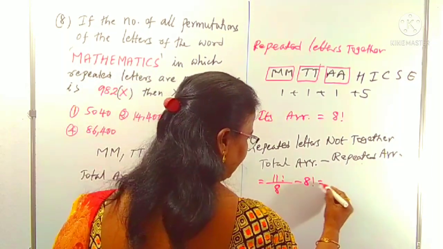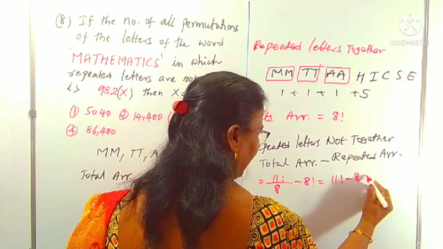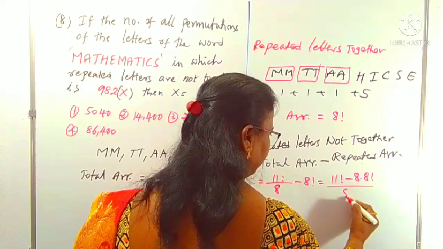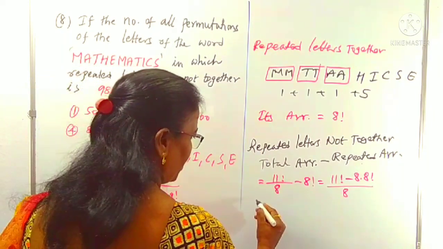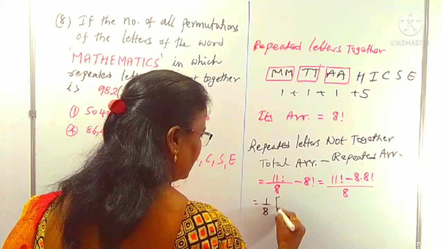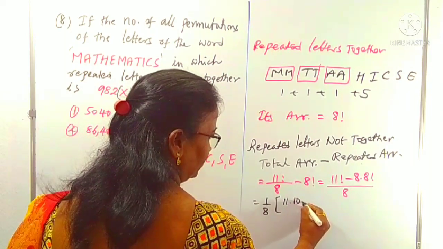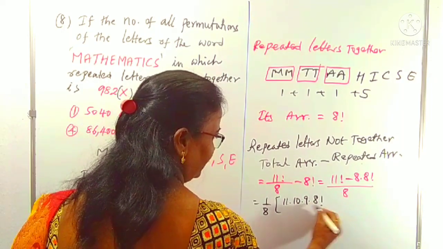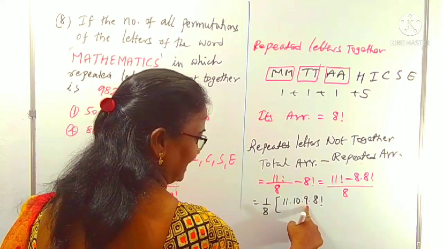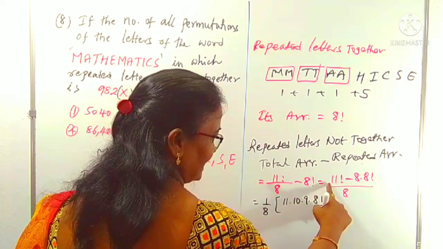By taking the LCM as 8 here: 11 factorial minus 8 into 8 factorial, all by 8. I am taking 1 by 8 outside. And here, 11 factorial shall I write? 11 into 10 into 9 into 8 factorial. We can start with 11: 11 into 10 into 9 into 8 factorial. This is for the 11 factorial.